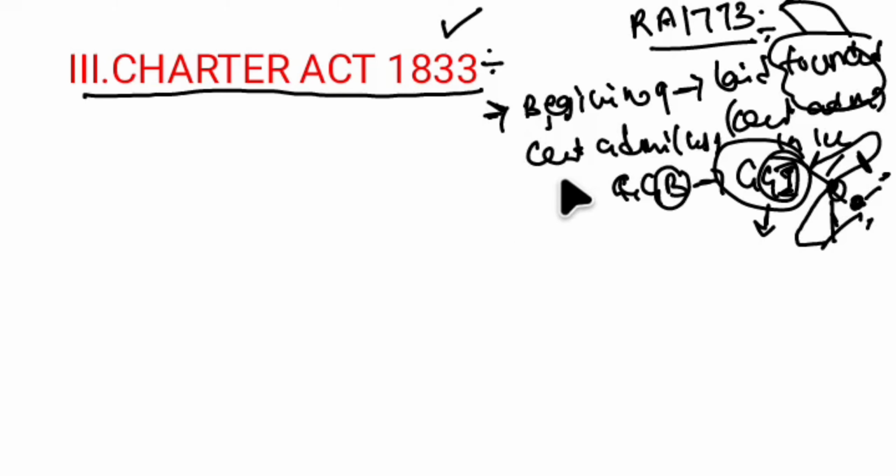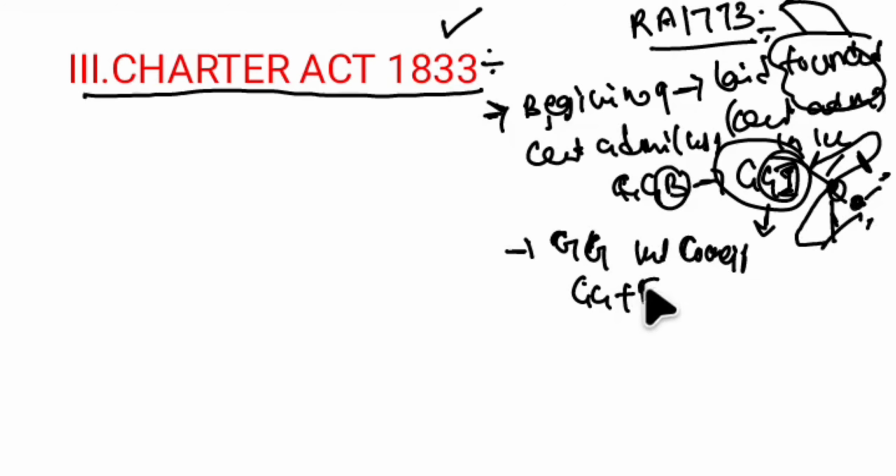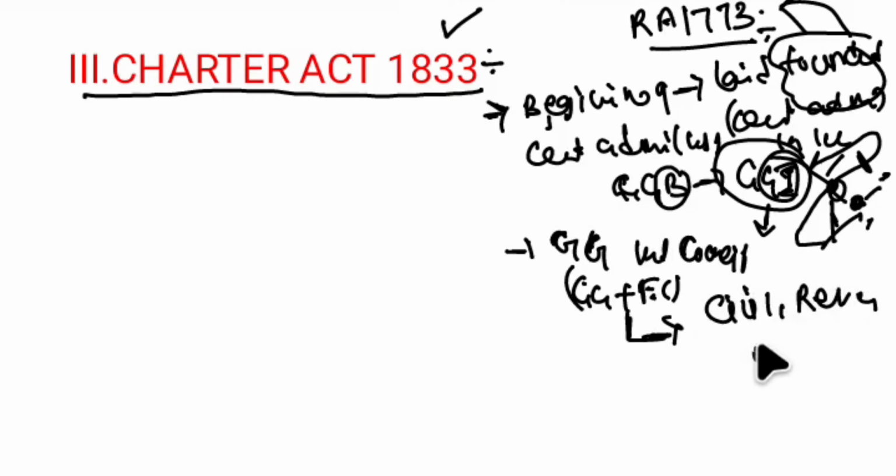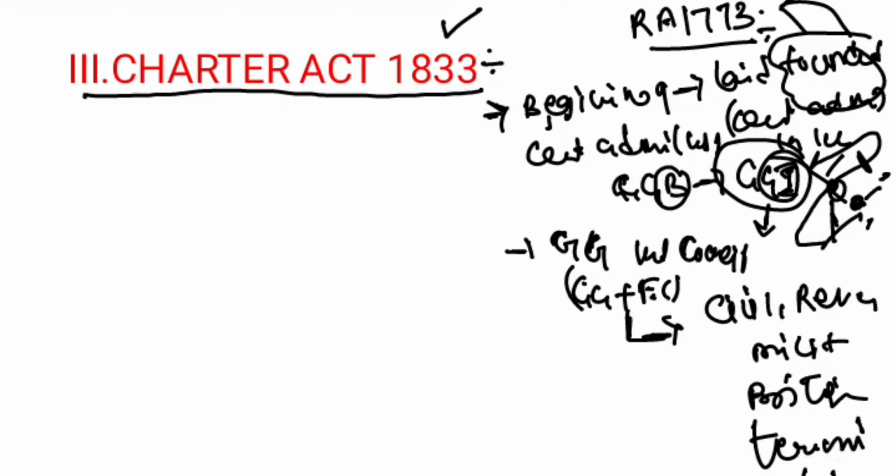One more thing is that the Governor General of India Council was there. Governor General of India Council means the Governor General plus his Executive Council. They supervised the civil, revenue and military affairs of British territories in India. What this basically means is that East India Company has no role here.